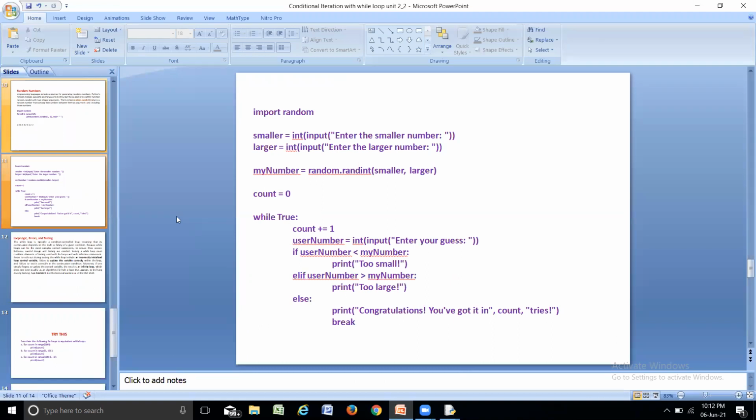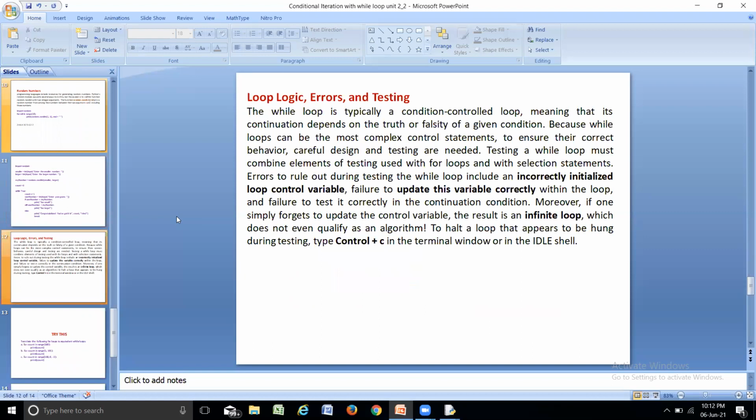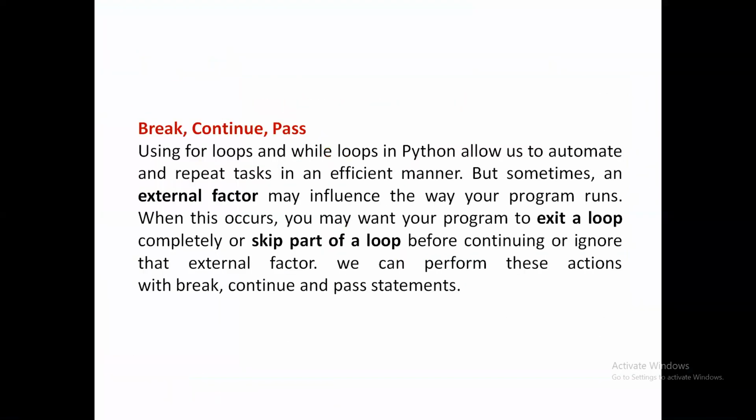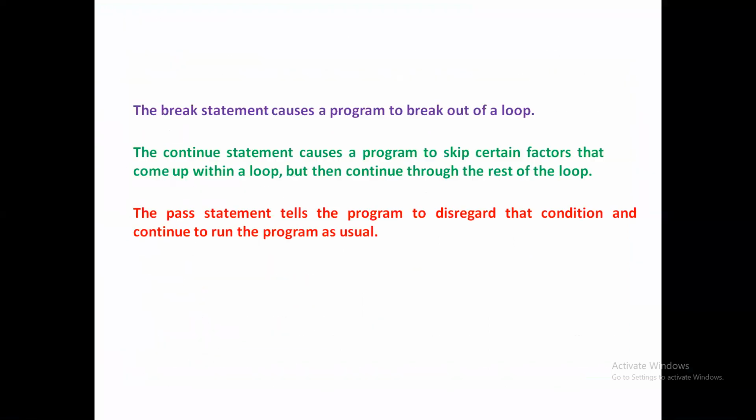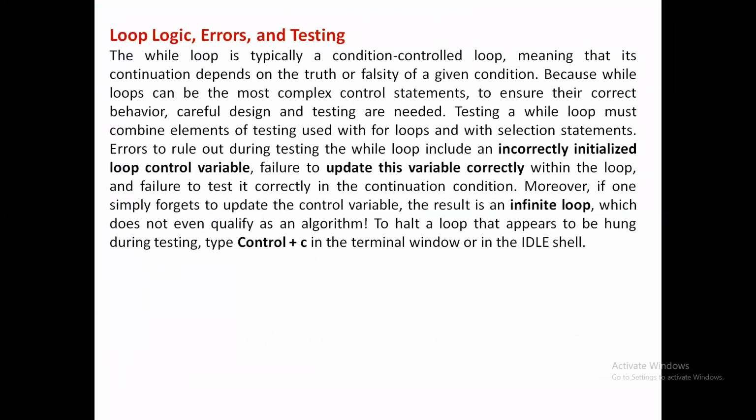Okay, and let us conclude our topics with a few warnings while writing the loops: the logic, errors, and testing. Whenever you write loops in your programs, either a conditional control loop or a count control loop, you need to be very careful about 3 things.